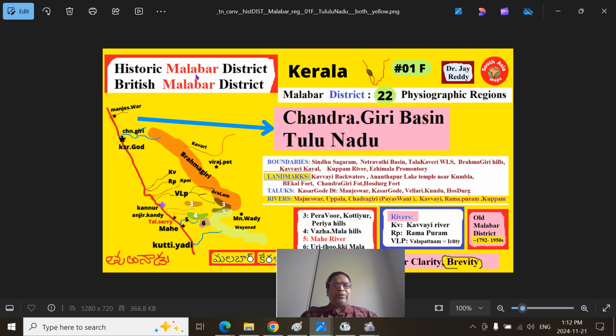So Tulu Nadu, Chandragiri is the prominent river here, or Payaswini river, that basin that is adjoining the Sindhu Sagar ocean and between the Brahmagiri mountain range of the Kodagu district, Kurgu district. We are talking about the historic Malabar district today.